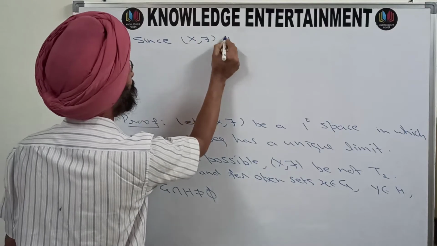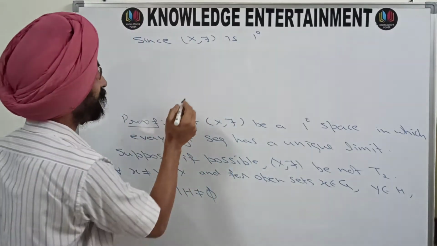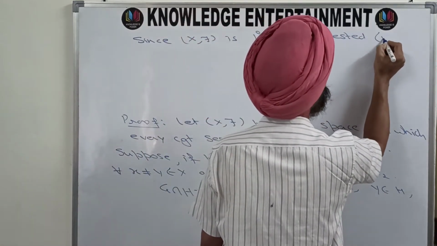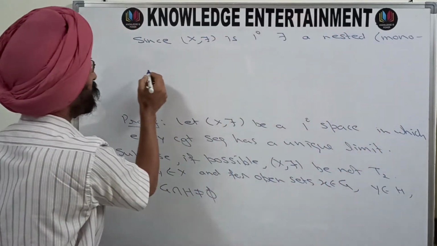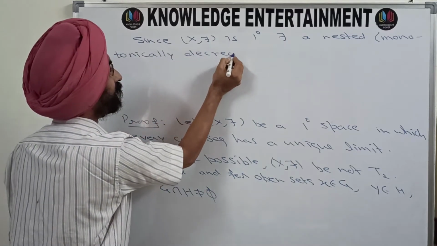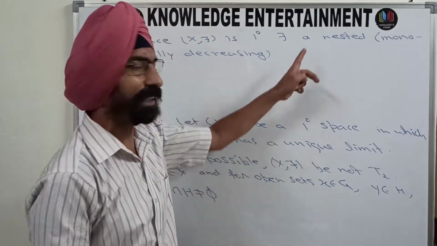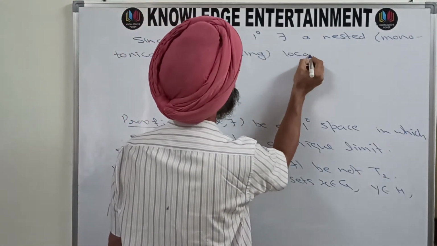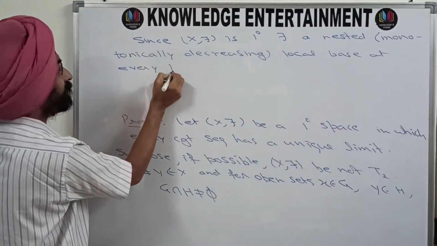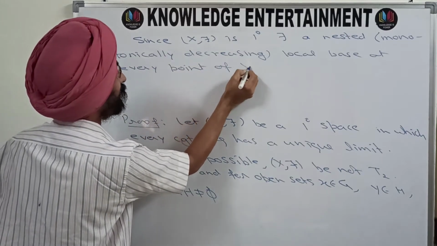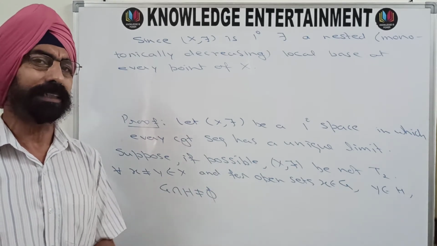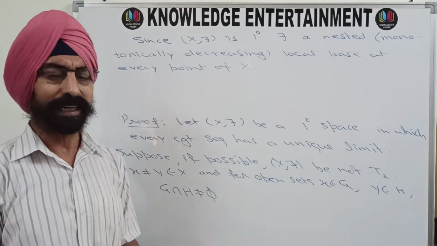So since X top is 1 0, first countable, there exists a nested, monotonically decreasing local base at every point of X. If there is a nested local base at every point of X, that means there must be a local base at x, and a nested local base at y.